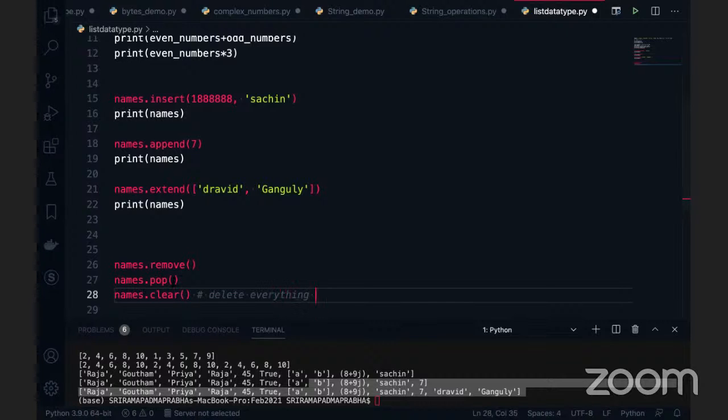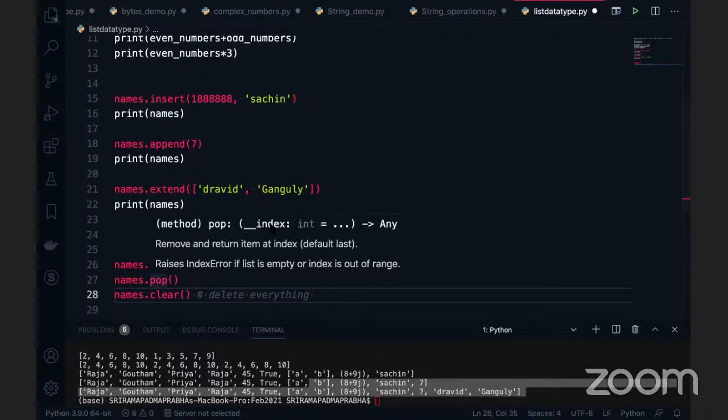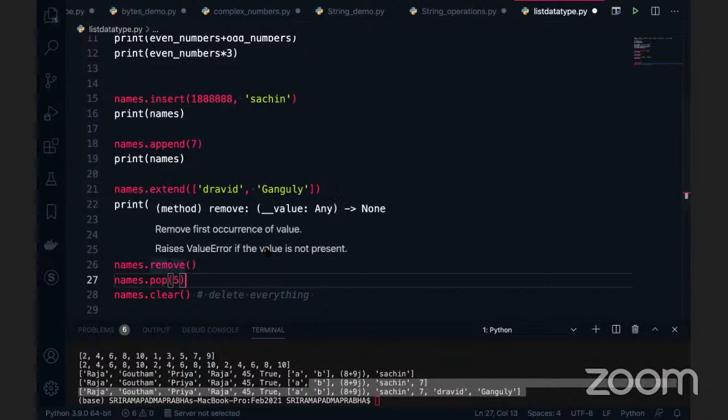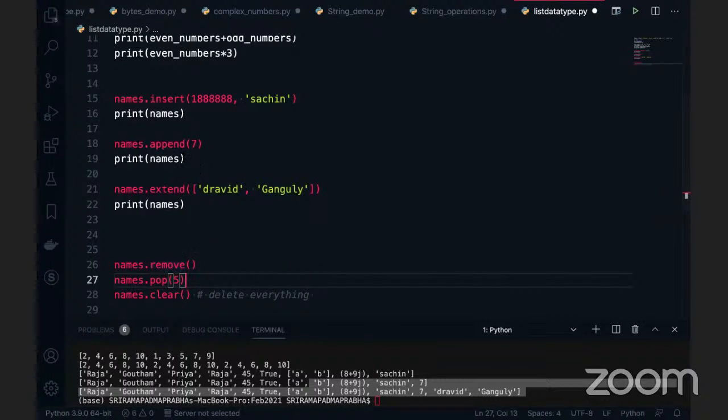Okay. Pop, you can look at the syntax of the pop. It will delete based on the index. Just as the insert function inserts based on the index, similarly, if you want to delete the value based on the index, we can give it. For example, I want to delete the value at the 5th position. You can specify it. And remove is something like, if you want to delete a direct object, it is quite opposite to append. With append, you are directly appending the value at the end of the list. In similar fashion, you can pass the value here. I want to delete a 7.